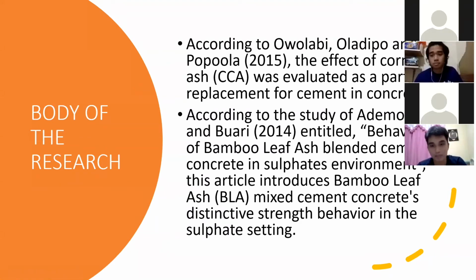As stated by Ademola and Buari 2014 in their study, Behavior of Bamboo Leaf Ash Blended Cement Concrete in Sulfates Environment, 0.66 concrete cubes of OPC-BLA blended cement are produced measuring 150 mm each side, wherein OPC's partial replacement with BLA ranges from 0% to 15% in concrete.